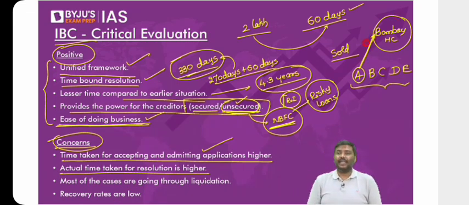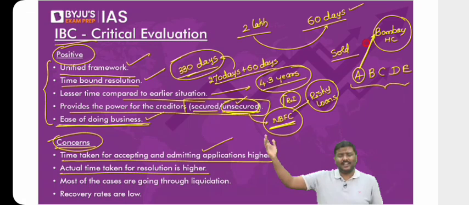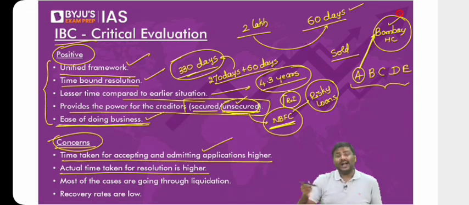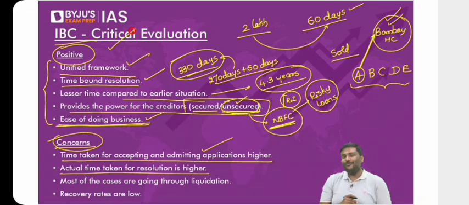Again, sir, why Bombay High Court? Can they file anywhere else? Of course, yes. They can file in any high court like this. They'll file an application, or let's say a case, against the borrower, that is the company here. Now you tell me, if the Bombay High Court takes up a case against the company, which one will be given priority? Should the case be cleared first, or the company be sold first in the market? What do you think will be the priority now?